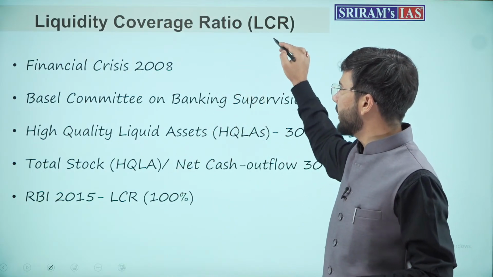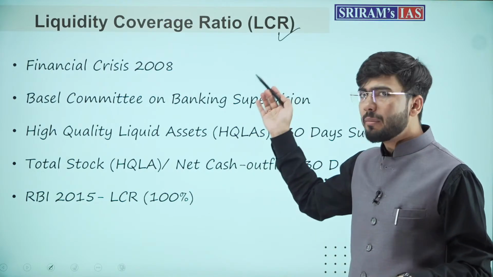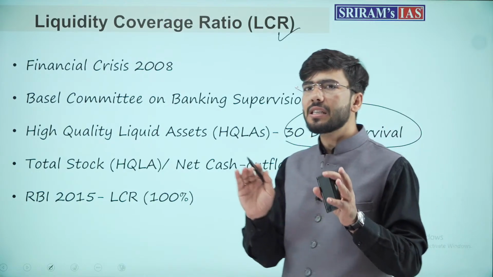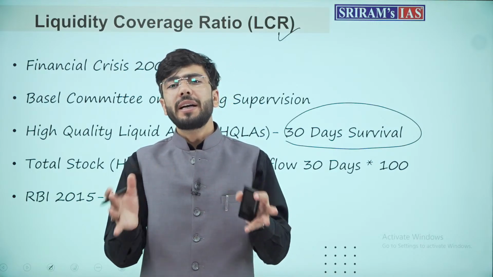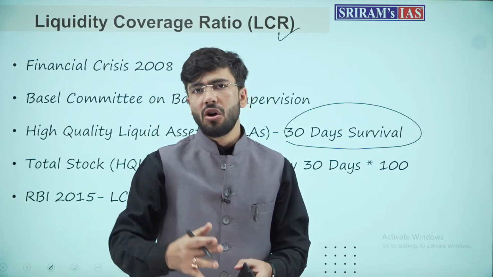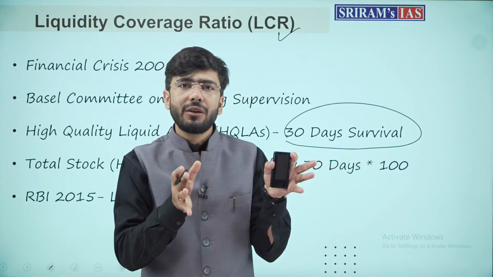The concept of liquidity coverage ratio was given, and under this concept, all the banks were supposed to keep a reserve of 30 days survival. That is, all the withdrawals which bank predicts that it may face in the next 30 days, all these reserves have to be kept in high quality liquid assets.